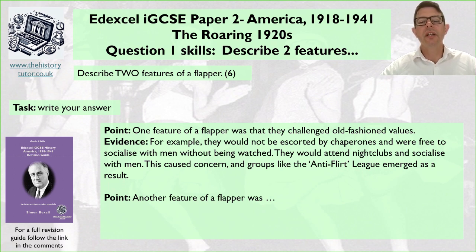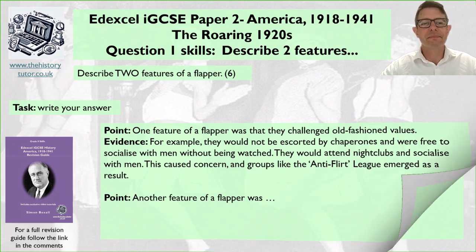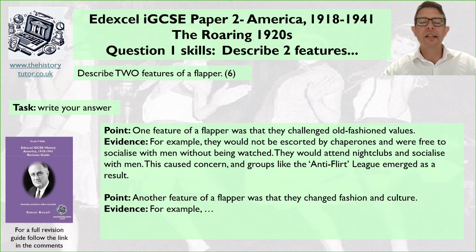So let's do another idea. So make your opening point again. So another feature of a flapper was, give your opening point, think about the plan we made, and then in a moment we'll come back to the point and then we'll think about some evidence. So pause me now and make your opening point. Okay, so here's my opening point. So I said another feature of the flapper was that they changed fashion and culture.